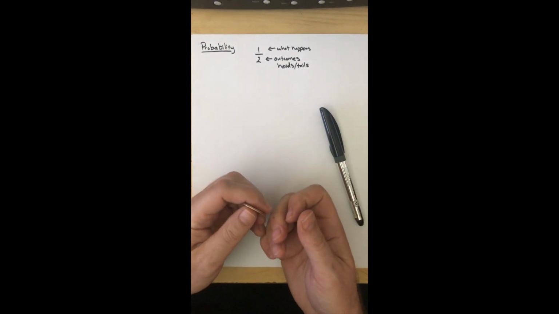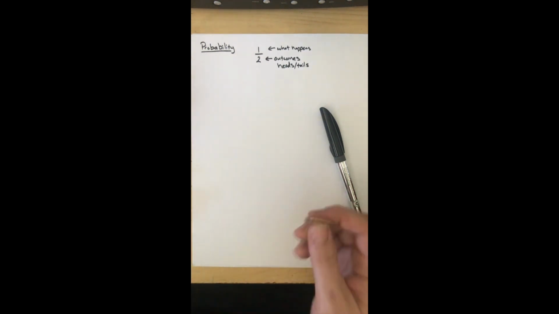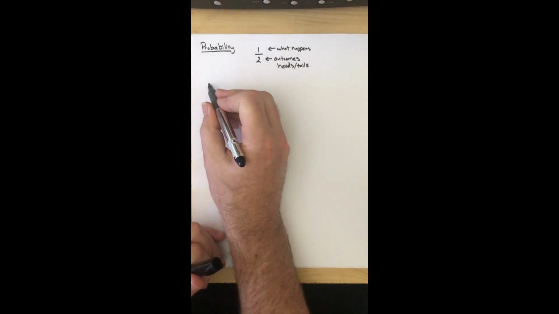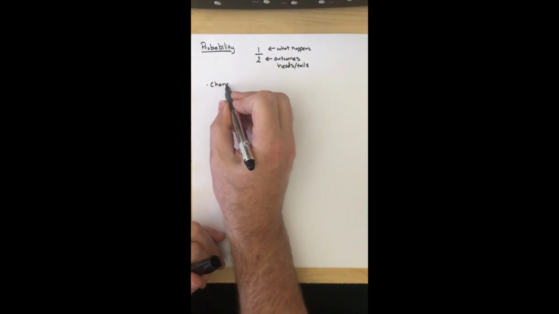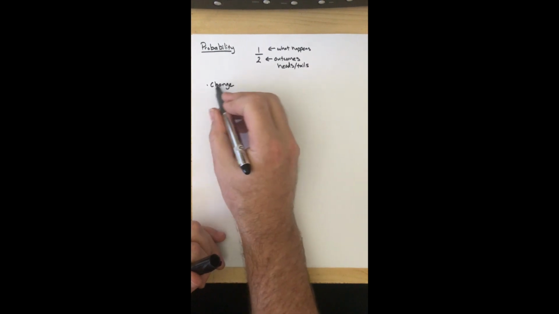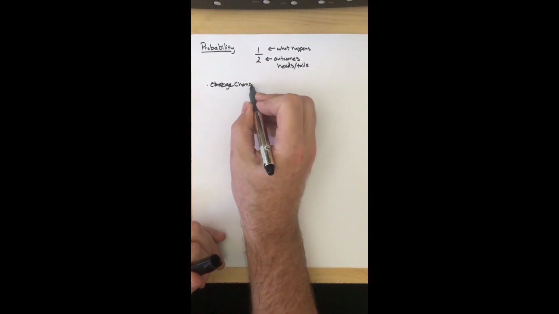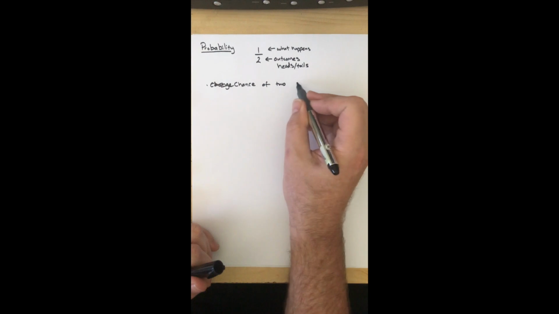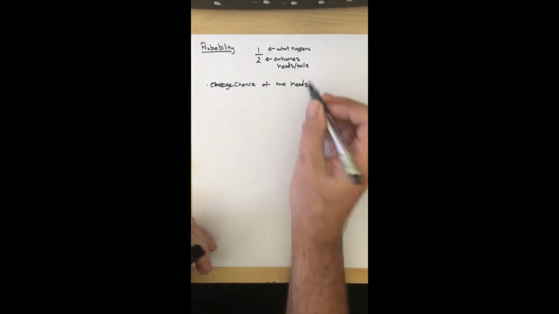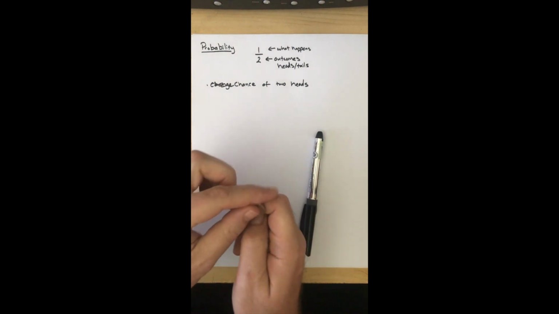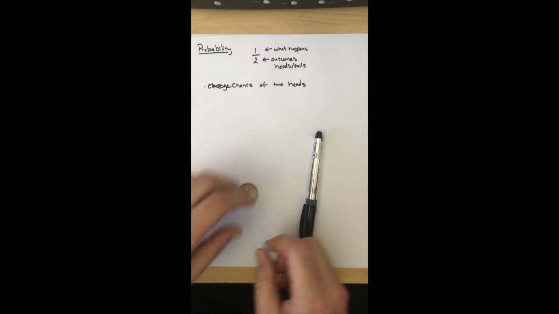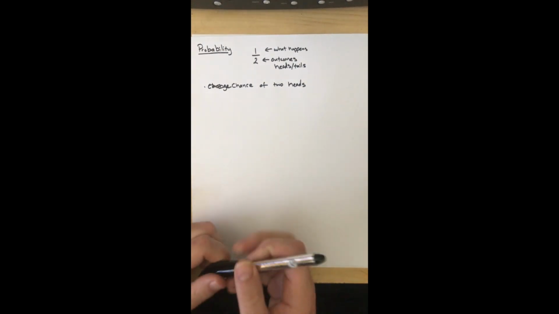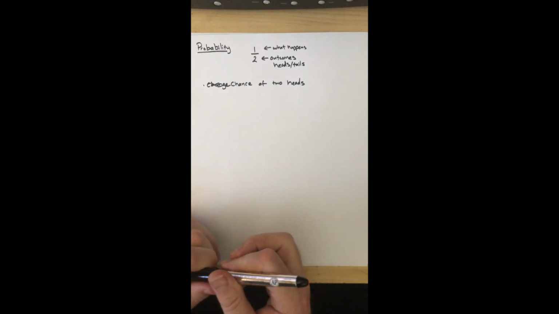Does that change things? Well, of course it does, because I'm going to have two different things happen. So I'm going to ask a question. I want to know, what's the chance of getting heads twice? What's the chance of getting two heads? Well, if I flip it, I got a heads. I actually got exactly what I was looking for. What luck. Well, let's see how hard that is to actually have happen.